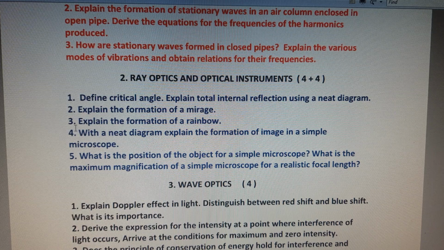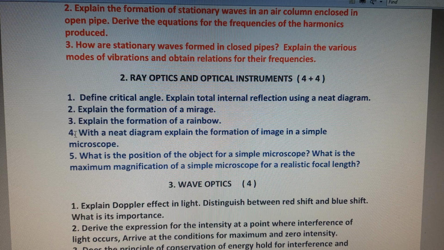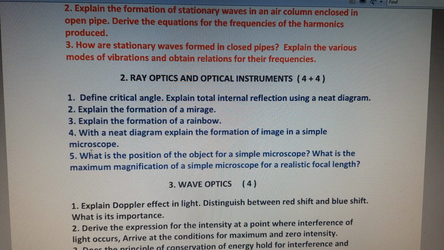And the third 4 marks question is: explain the formation of rainbow. And the fourth one: with a neat diagram, explain the formation of image in a simple microscope. And the fifth one is also related to the simple microscope: what is the position of the object for a simple microscope? What is the maximum magnification of a simple microscope for the realistic focal length? From these 5 questions, we will be asked 2 four-marks questions in the IPE examination.